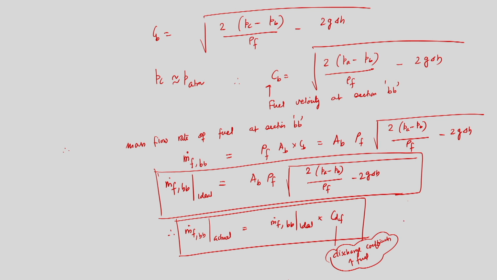So I am writing that CDF, the discharge coefficient for fuel, is the factor which needs to be multiplied with the ideal expression to obtain the actual mass flow rate of fuel. But there are several factors which influence this discharge coefficient of fuel. The most important, number 1, is fuel specific gravity; fuel is of course a fluid, so it depends upon fluid specific gravity.